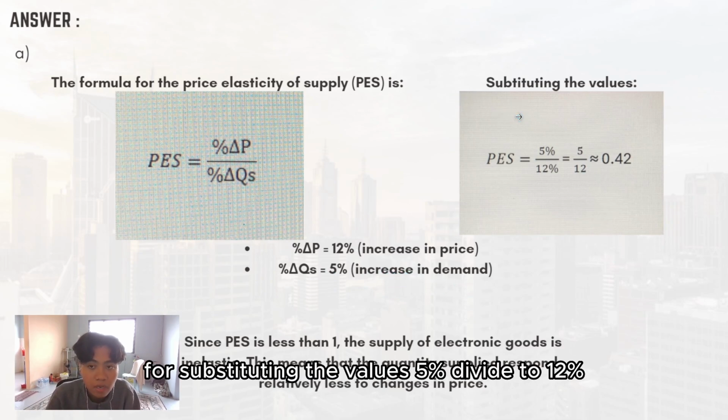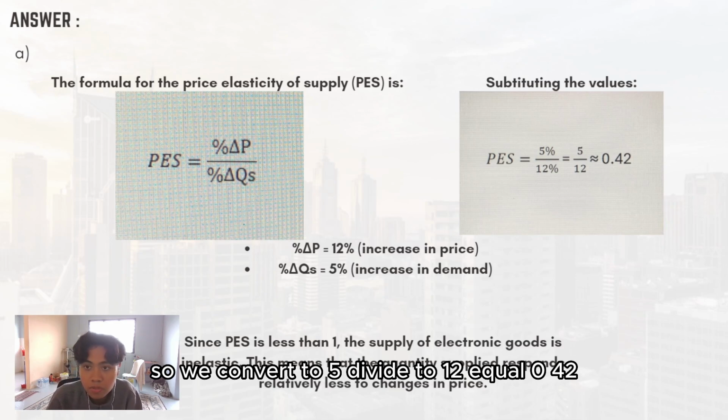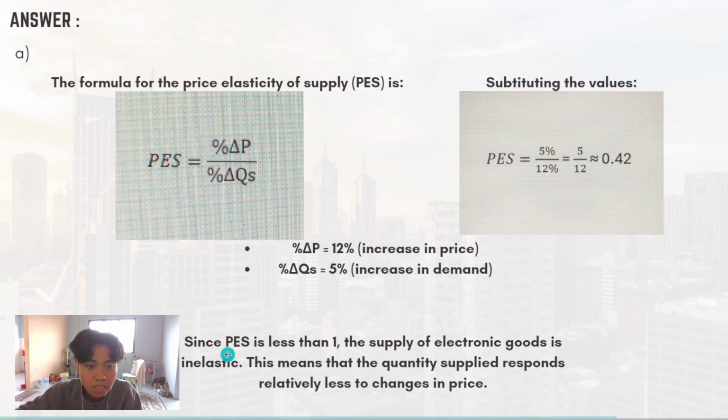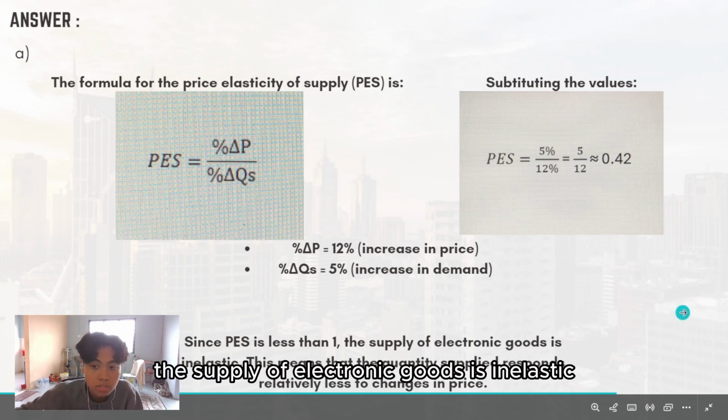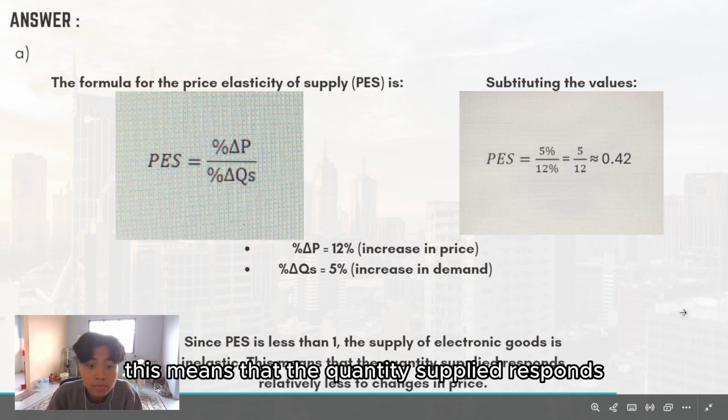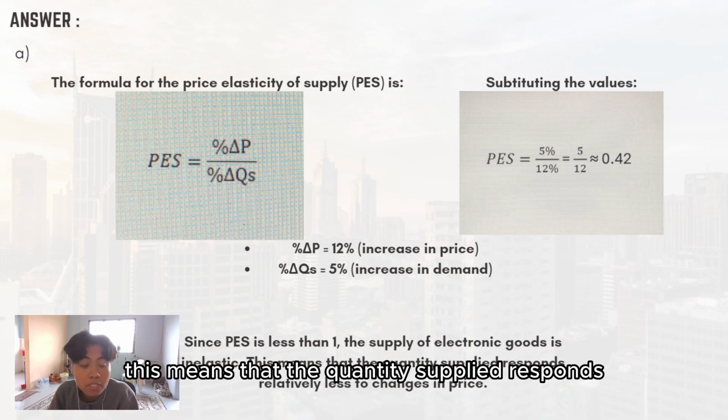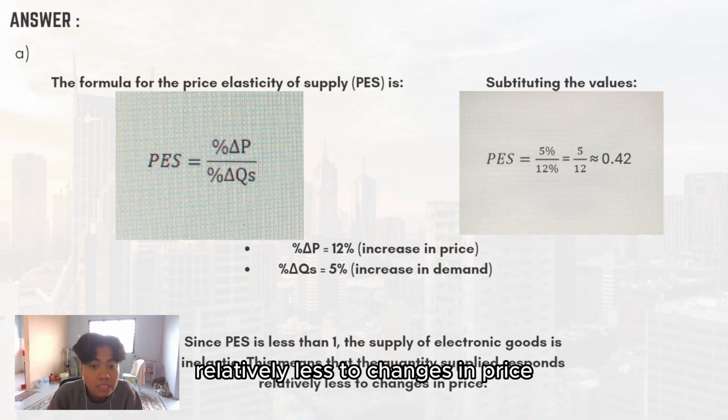Substituting the values, 5% divided by 12%, so we convert to 5 divided by 12, which equals 0.42. Since the value is less than 1, the supply of electronic goods is inelastic. This means that the quantity supplied responds relatively less to changes in price.